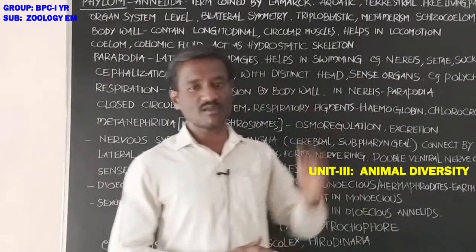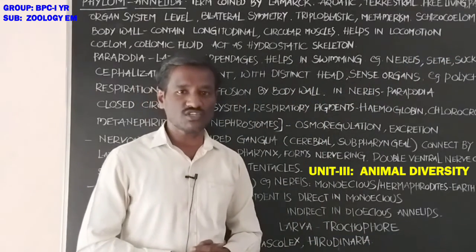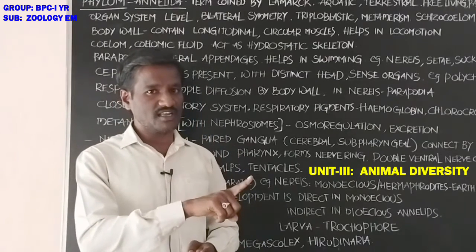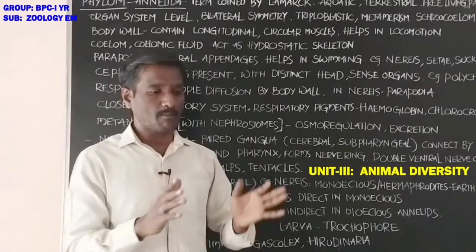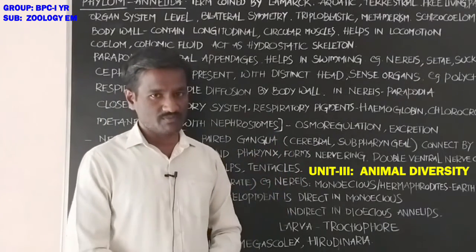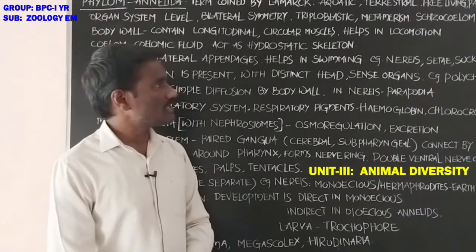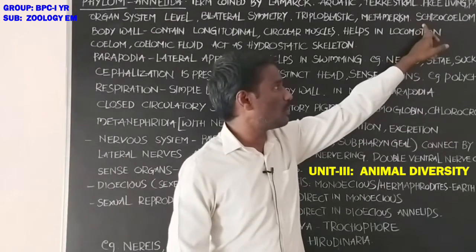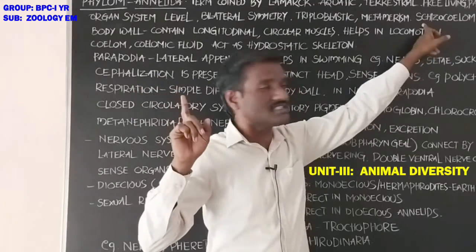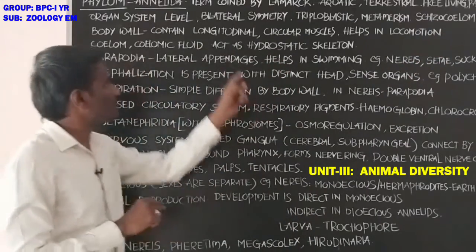Schizocoelom, students. Schizocoelom is present in these animals. What about the schizocoelom? The body cavity, or coelom, present in these animals is obtained by splitting of the mesoderm layer. That is called schizocoelom. Hence these are schizocoelomates.